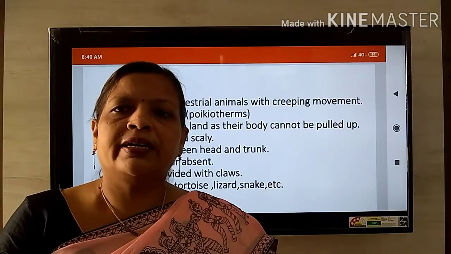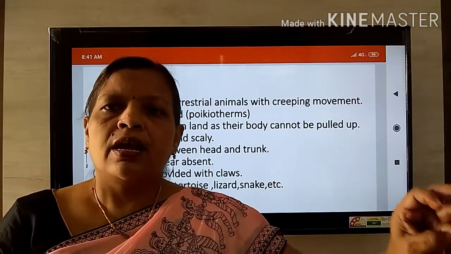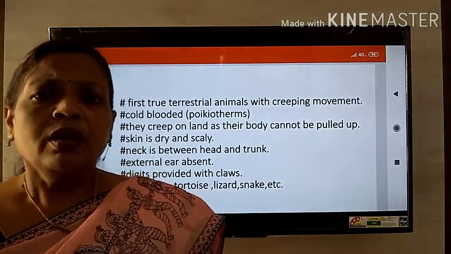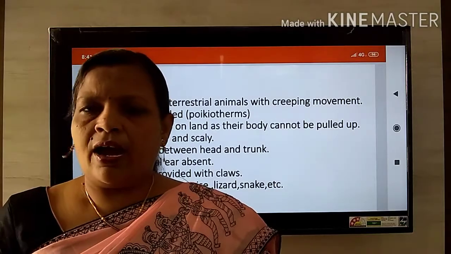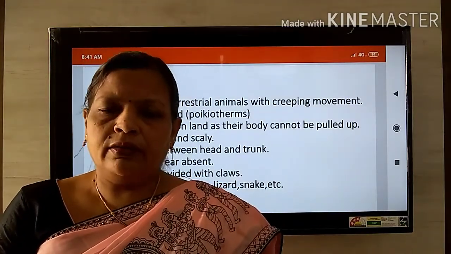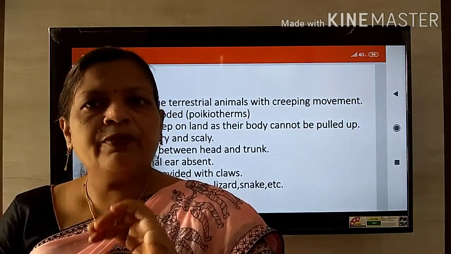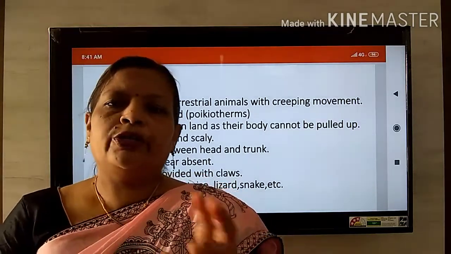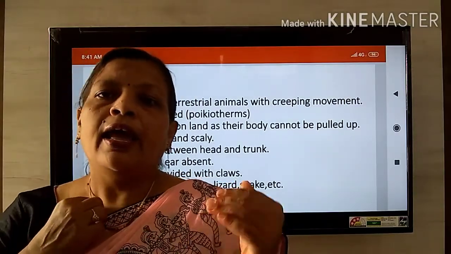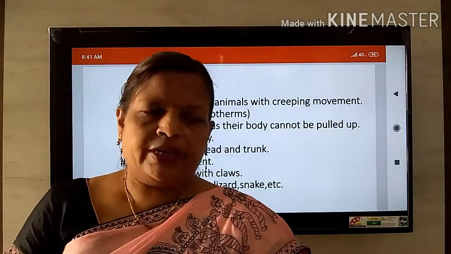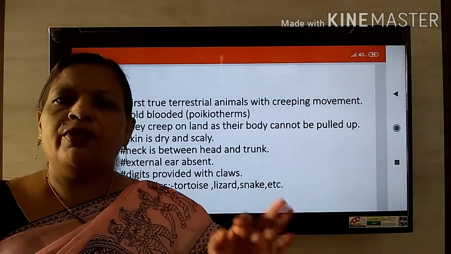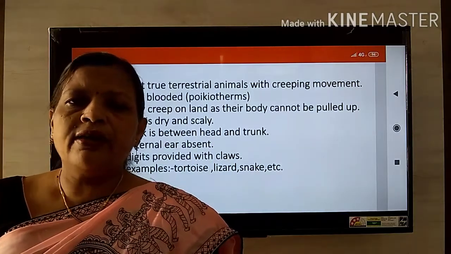Up till now we had studied Cyclostomata, Pisces and the amphibians. Cyclostomes are marine animals. Then Pisces, the fishes, are strictly aquatic in their mode of habitat. Then amphibians, we had studied the frog. The frog shows both an aquatic as well as a terrestrial mode of habitat. But here, these are the animals which are strictly terrestrial.